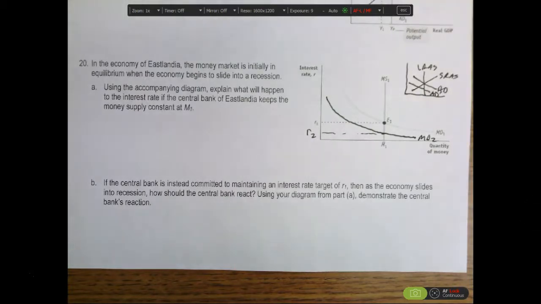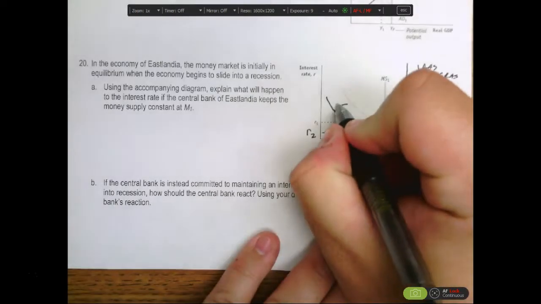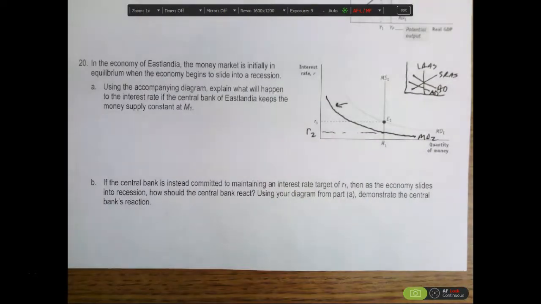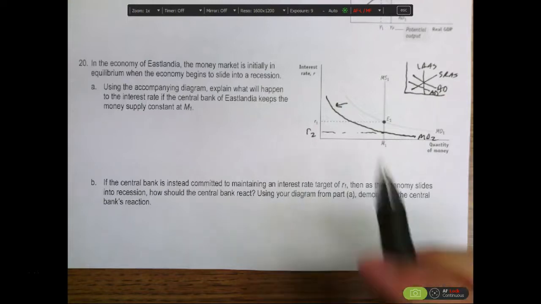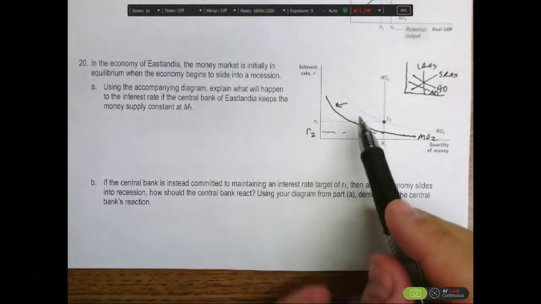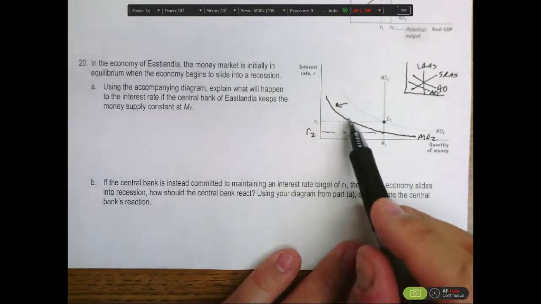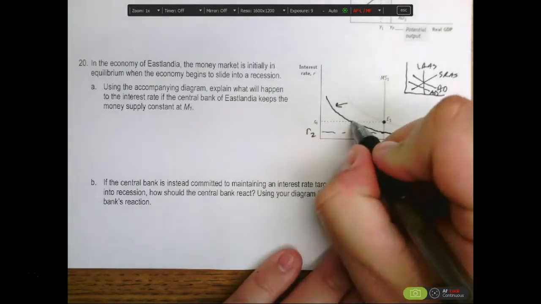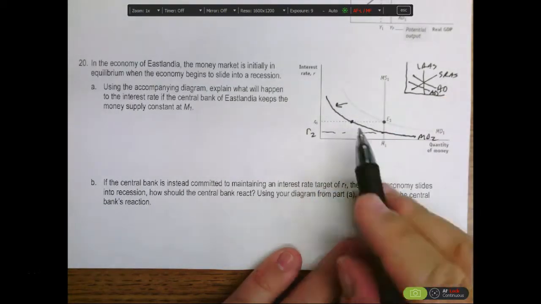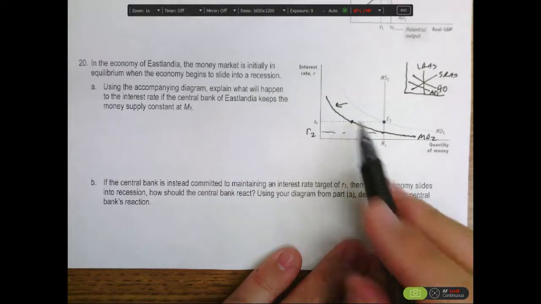If the central bank, however, is committed to maintaining an interest rate of R1 because that's their target, then when the economy slides into recession and the money demand curve shifts to the left, the central bank needs to find a way to get money supply and money demand to intersect at this price of R1. And we know that this is the money demand curve, and we see that R1 intersects money demand at this point. So money supply has to be equal to this point as well.